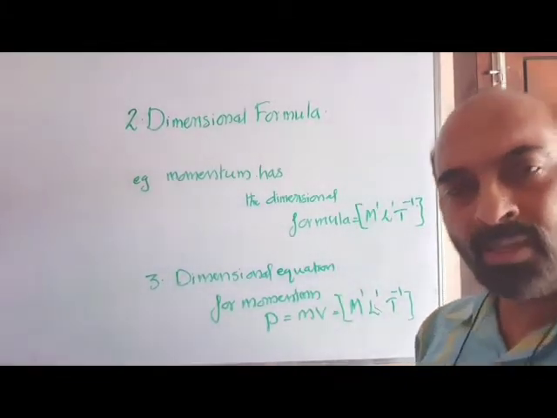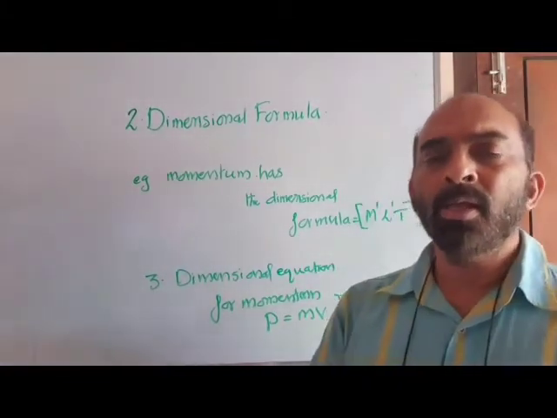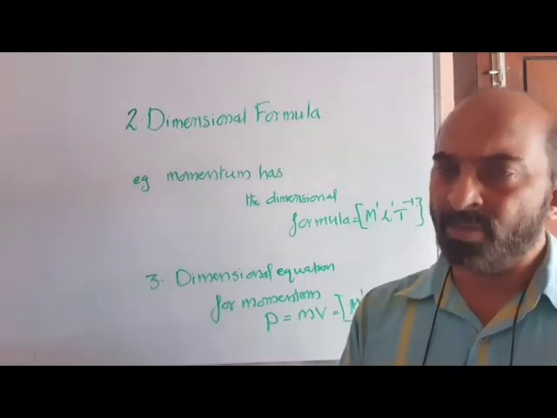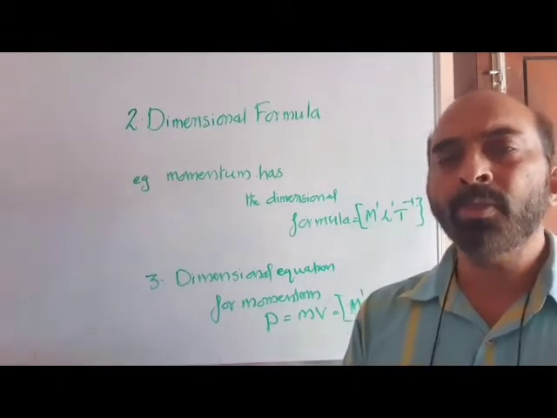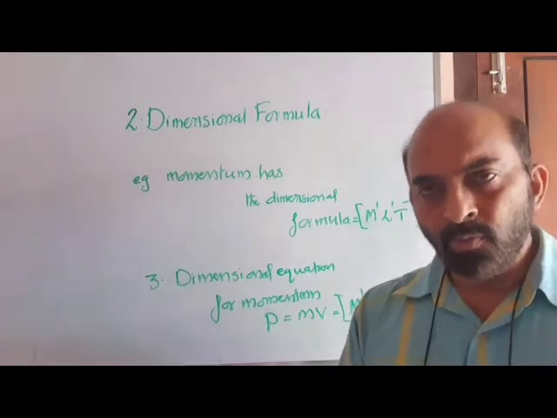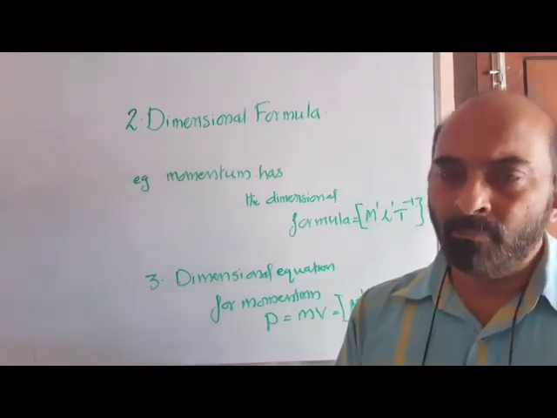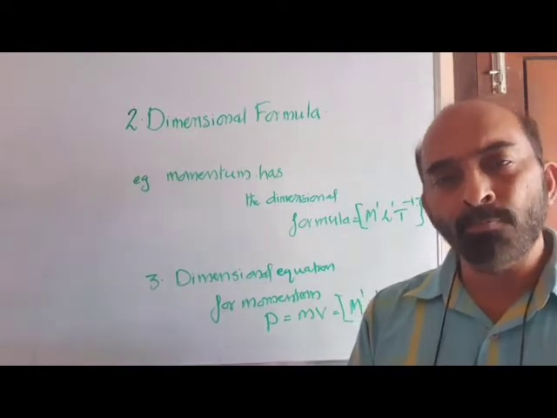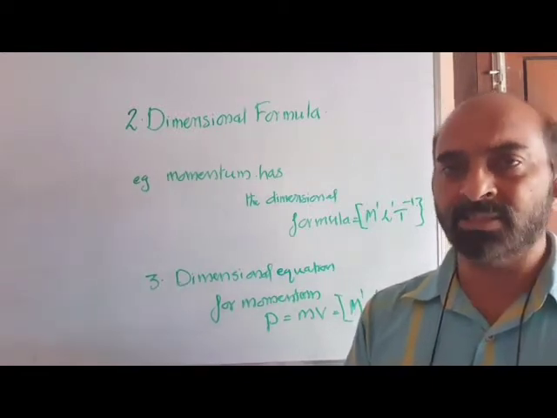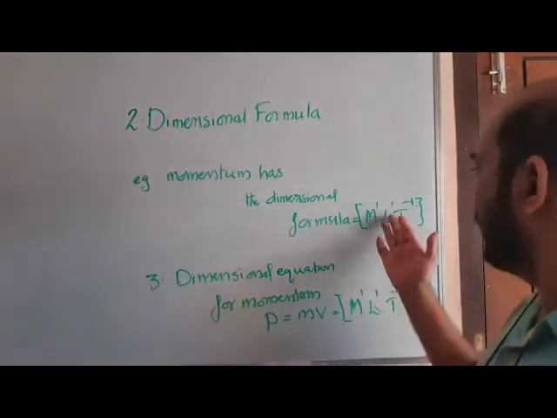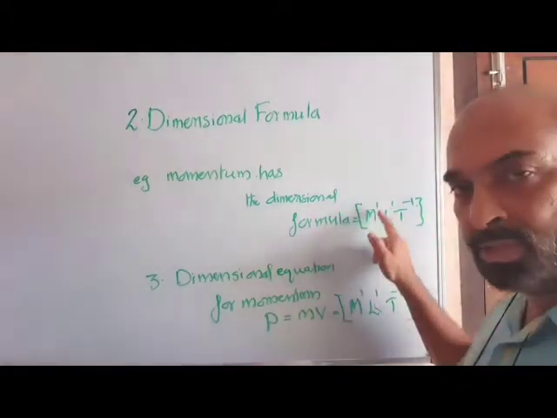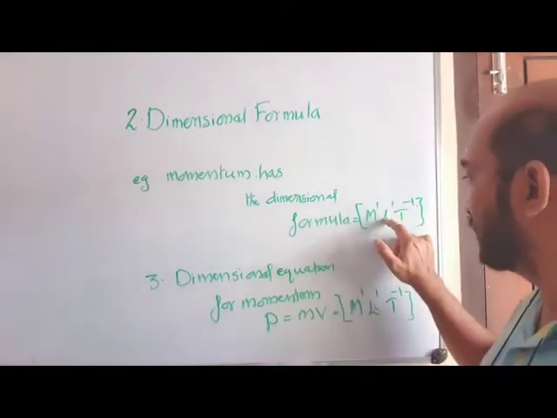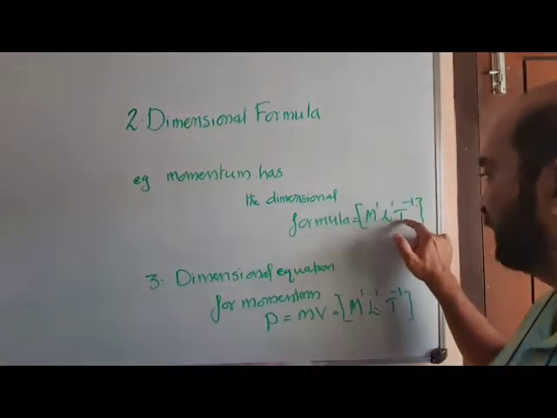So, what is dimensional formula? It is the representation of a measurement of a physical property with respect to the base units M, L and T in their appropriate dimensions. That is dimension 1 with respect to M, dimension 1 with respect to L, and dimension minus 1 with respect to T.